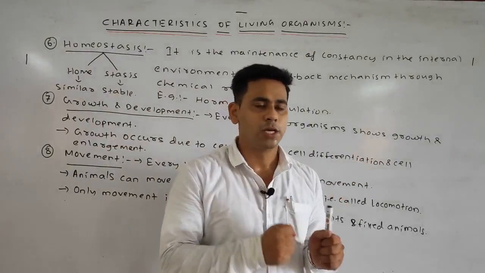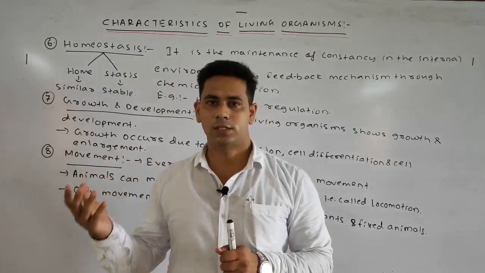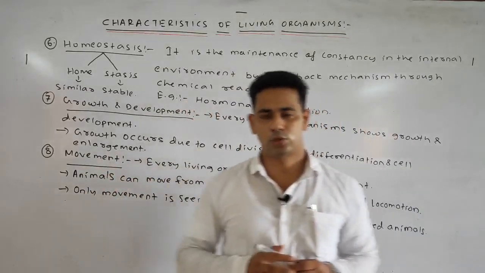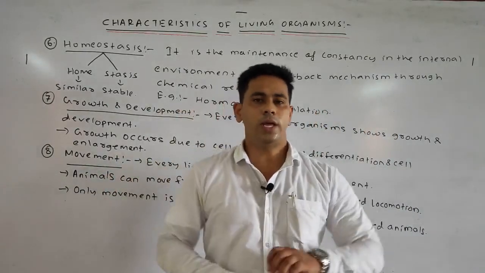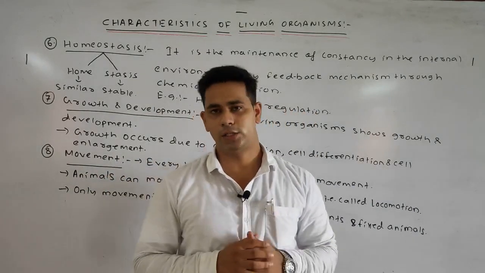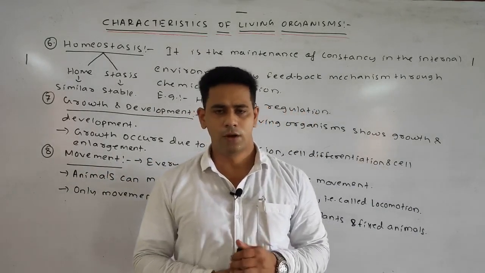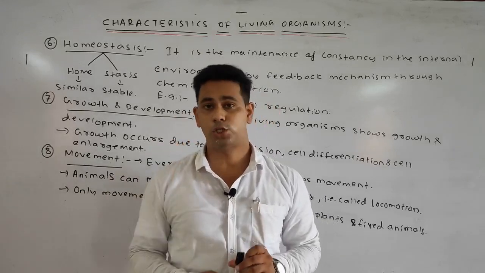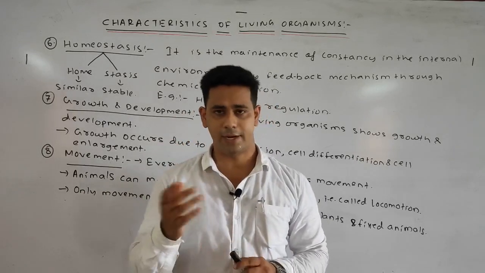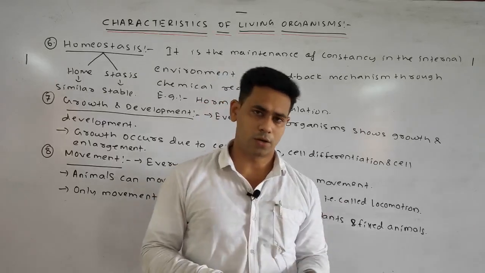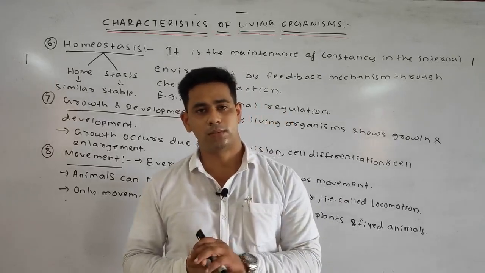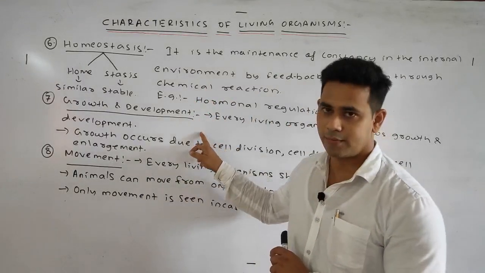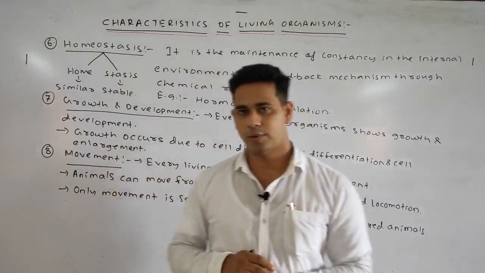Some which are fixed show only movement, and in the case of various animals, they can move from one place to another, that is called locomotion. So today we discussed 8 important characteristics of living organisms. First we discussed cellular structure, definite shape and size, then organization, then protoplasm, metabolism, and now homeostasis, growth and development, and finally movement.